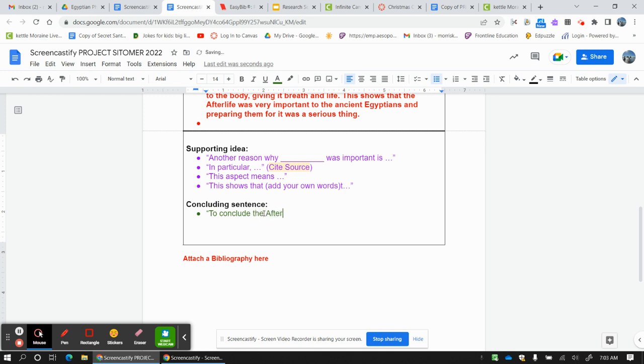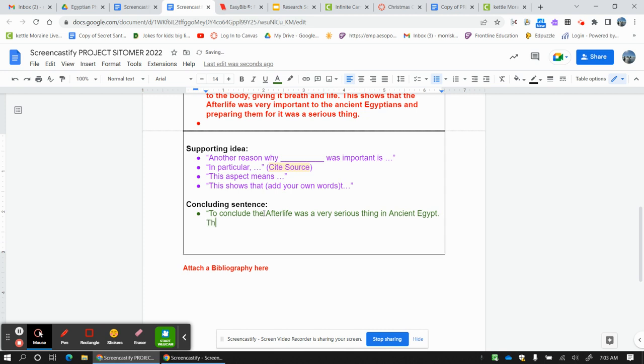the afterlife was a very serious thing in capital A, ancient Egypt. They prepared for it in various ways, comma, and then of course I'd write whatever my second subclaim is here.